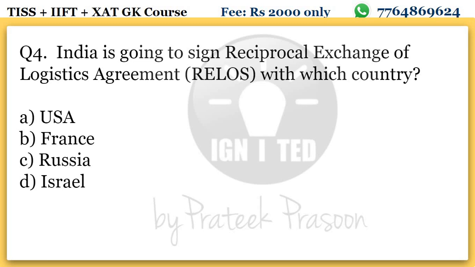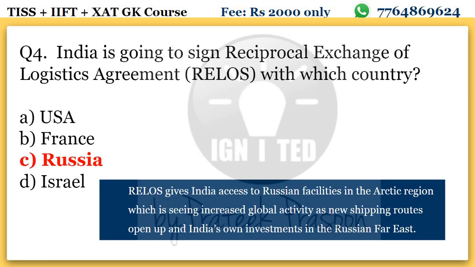For example, we have the LEMOA agreement with USA, the Rafale deal was with France, the Barak missile was with Israel, and the S-400 deal was with Russia.